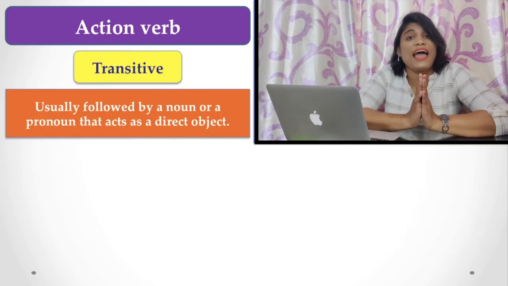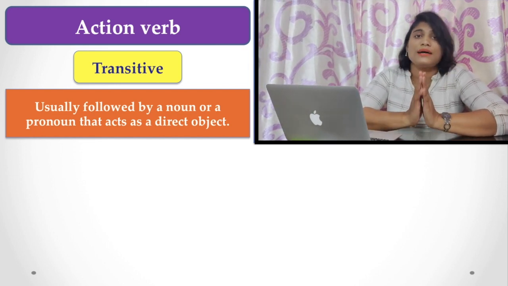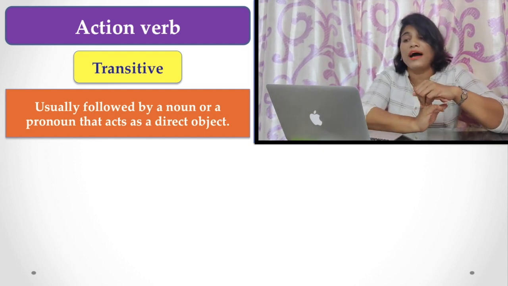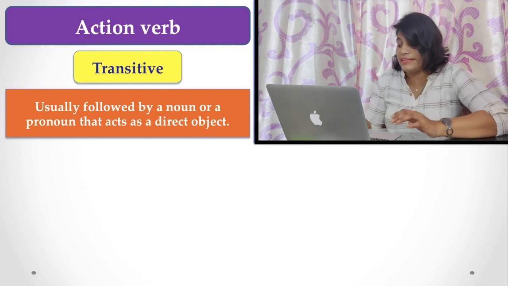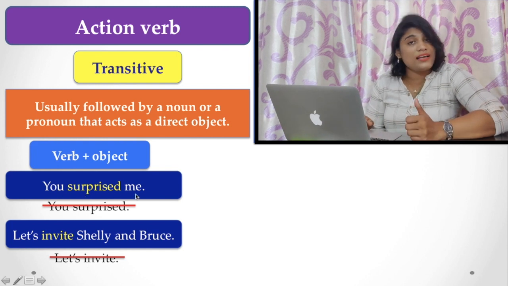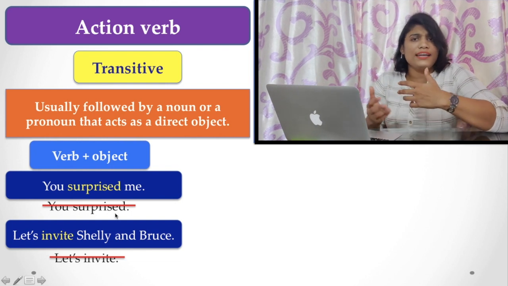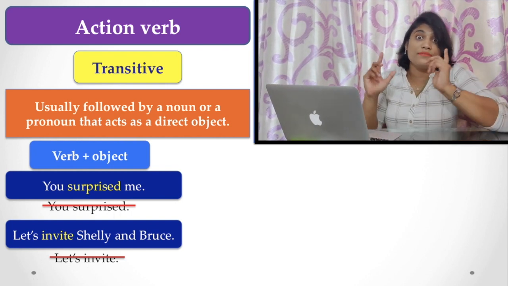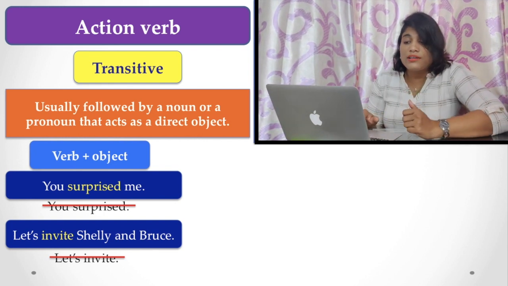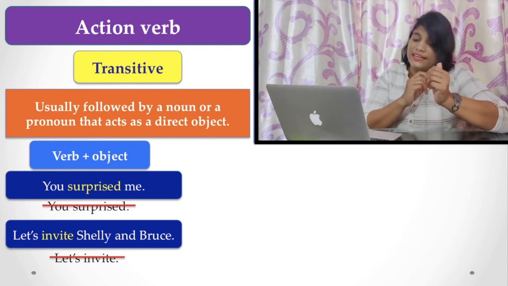Now talk about the action verb. Action verbs can fall into two subcategories. Sometimes they have an object with them. That is, sometimes the verb is followed by a noun or a pronoun that is a direct object. For example, you may say "You surprised me," but you never say "You surprised." If you say "You surprised," there is a question mark because you don't understand what I am going to talk about. Because surprise is a verb that needs an object to complete its sense.